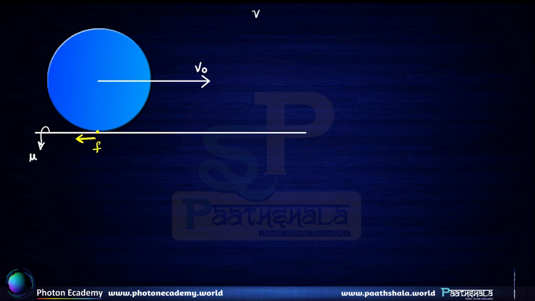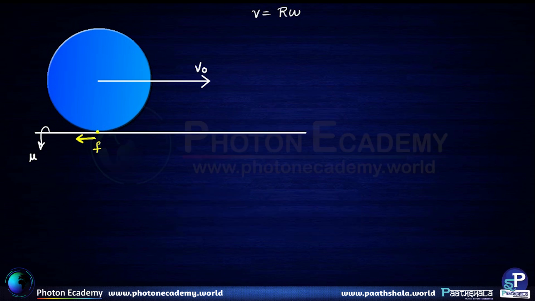leading us closer and closer to a situation wherein pure rolling can happen. Recall that pure rolling will happen when V is equal to R omega. Here in this question, initially V is equal to V0 and omega is equal to 0. Because of friction, V is reducing and omega is increasing.